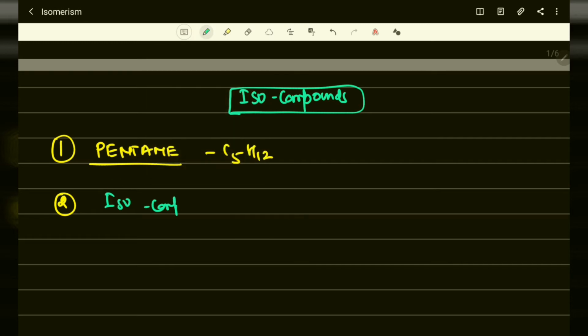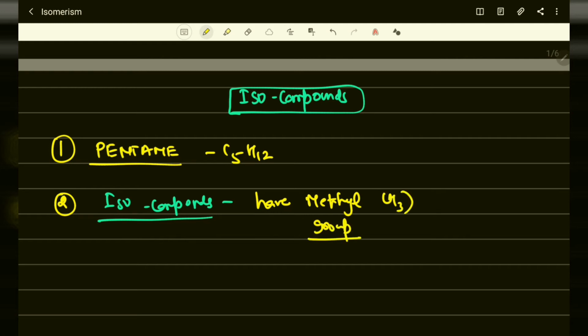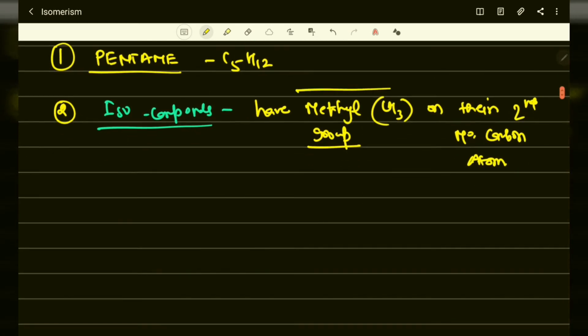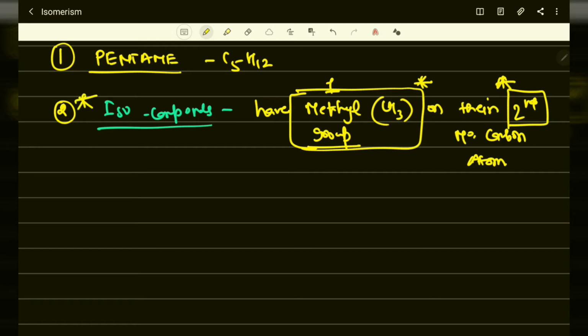Iso compounds have a methyl group, that is CH3, on their second number carbon atom. You need to remember this, only one methyl group, on the second carbon atom only, then it is known as an iso compound.